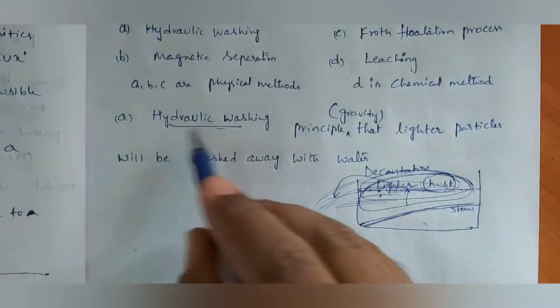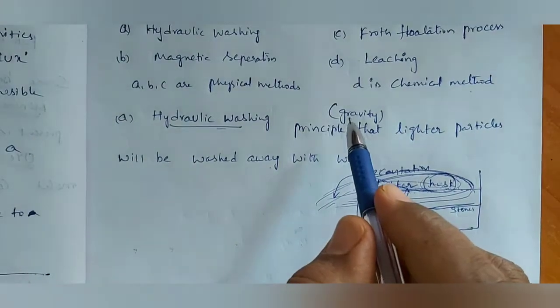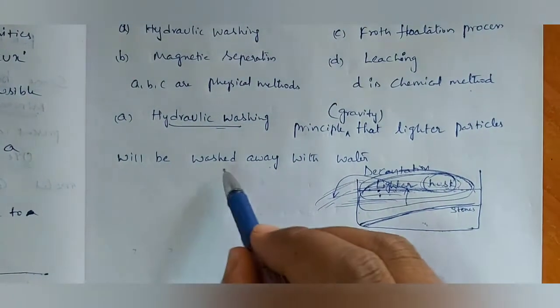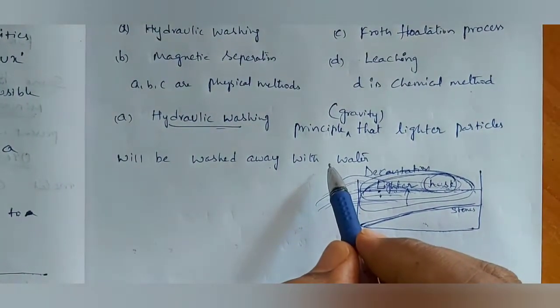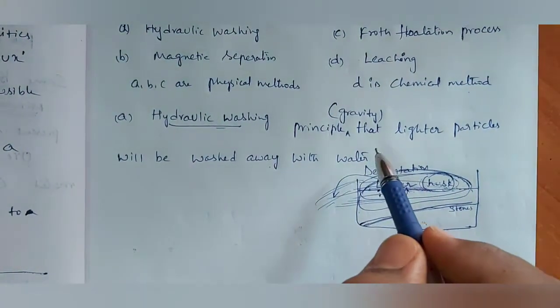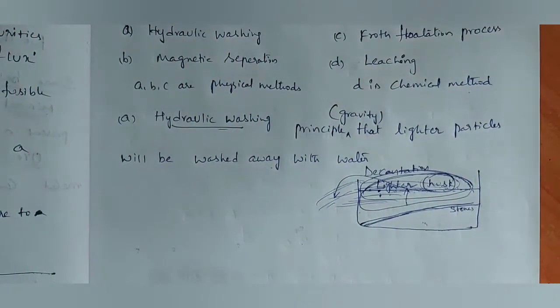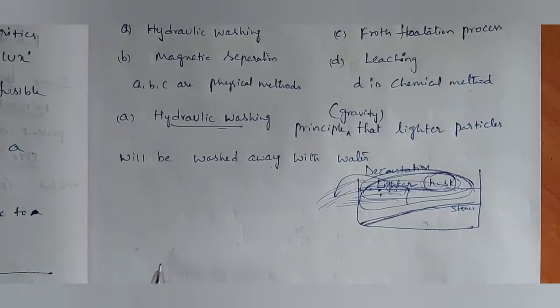Like that, here also the hydraulic washing principle is gravity. Depending on gravity, lighter particles will be washed away with water. What is that and how are we going to follow this method? Let us see. This is based on the difference between specific gravities of the ore and the gangue particles.